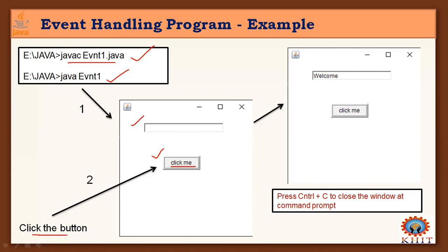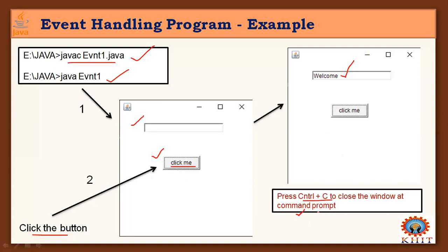When you click the button here, a welcome message is displayed in the text field. That is the response. To close this window, pressing the close button directly will not close it. You go to the command prompt and press Control C to close it.